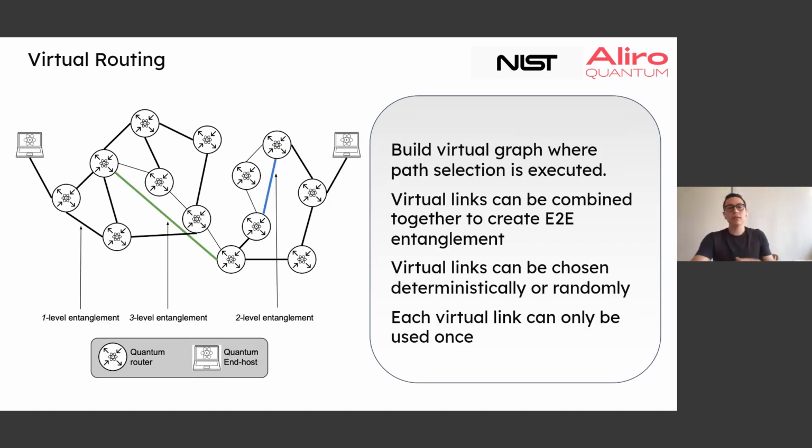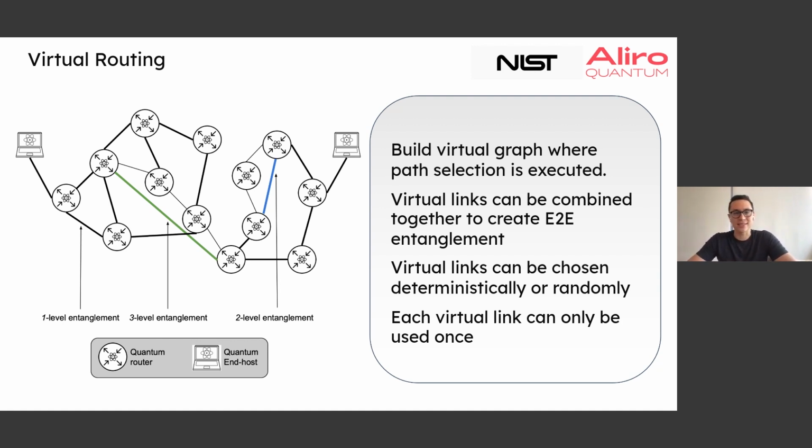Virtual routing. The notion here is that you have a physical topology. These are the physical wires that connect things. But as we're generating and distributing entangled pairs, you can think of a virtual or logical topology that is abstracted away from the physical one. And so we have these virtual links. For example, here, that green line is a 3-hop entanglement.